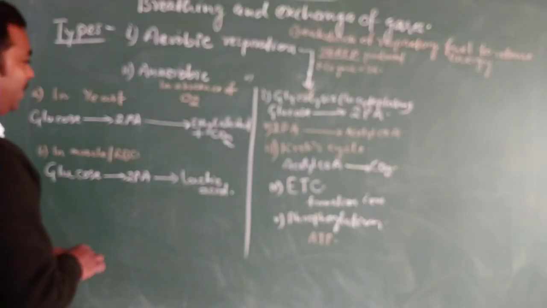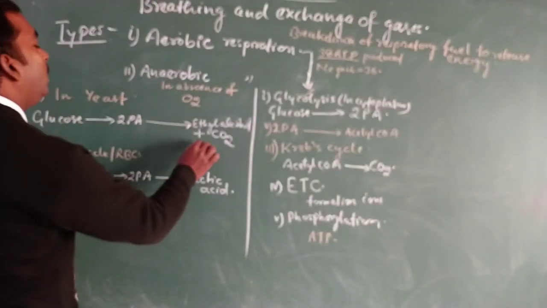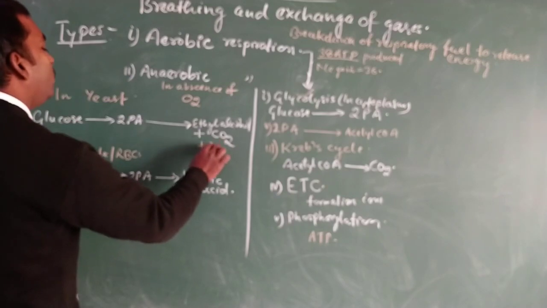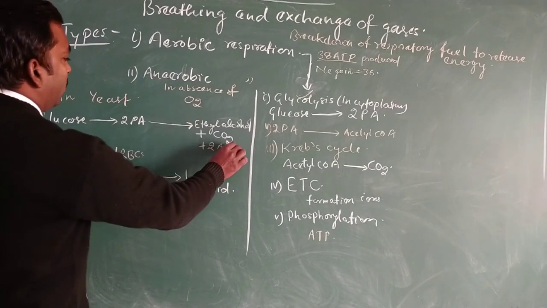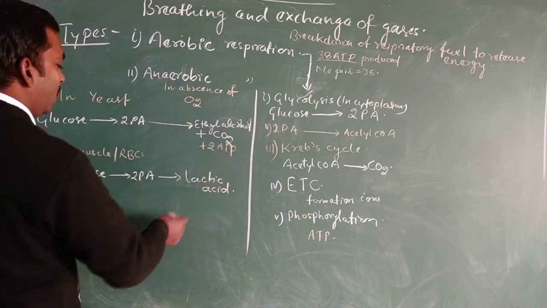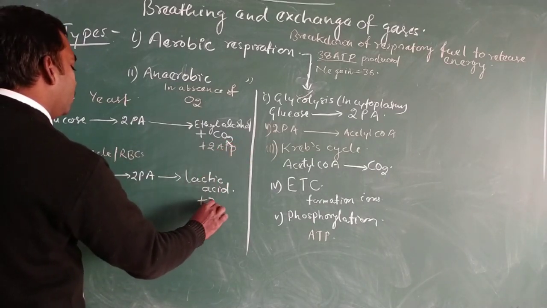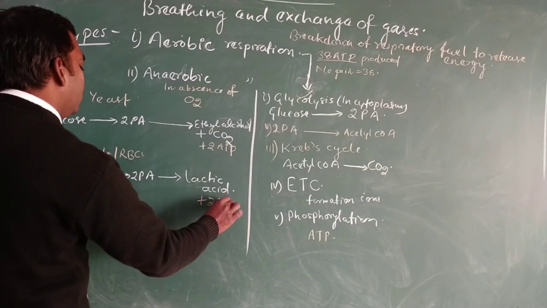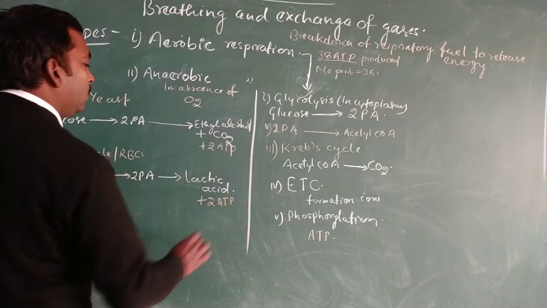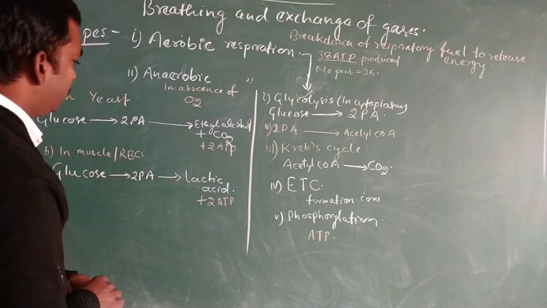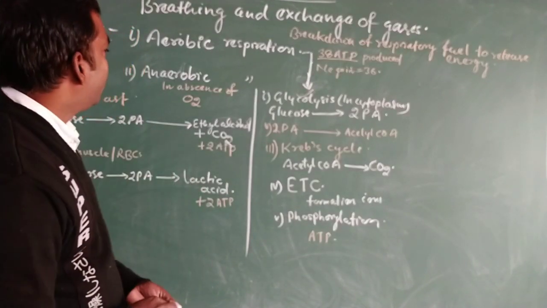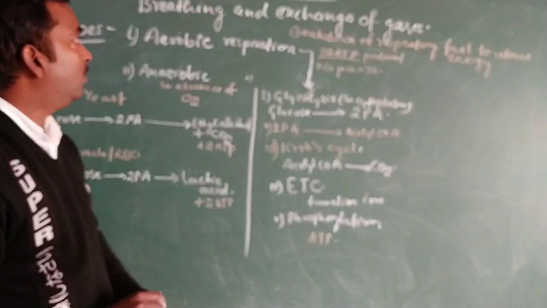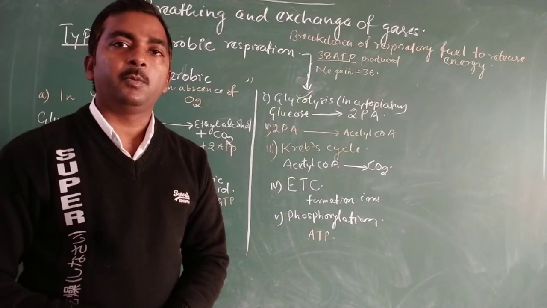In the case of anaerobic respiration, we find only 2 ATP molecules during the breakdown of one glucose molecule. So this is about the types of respiration.